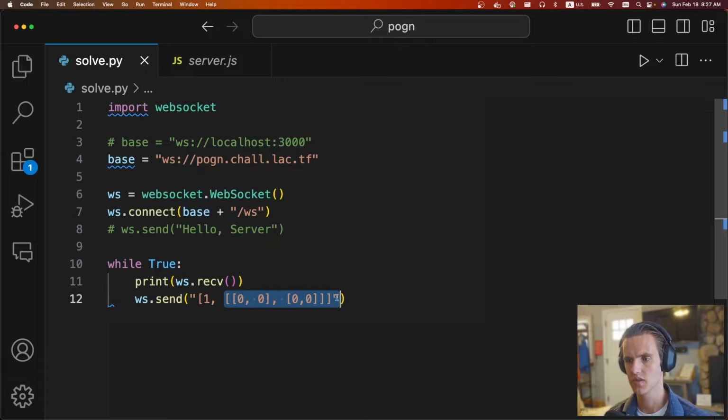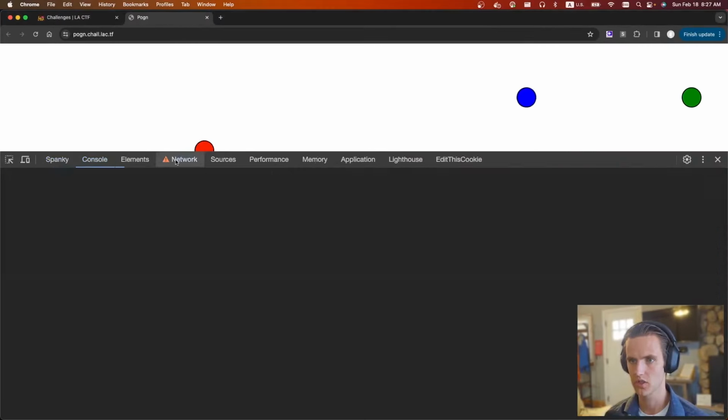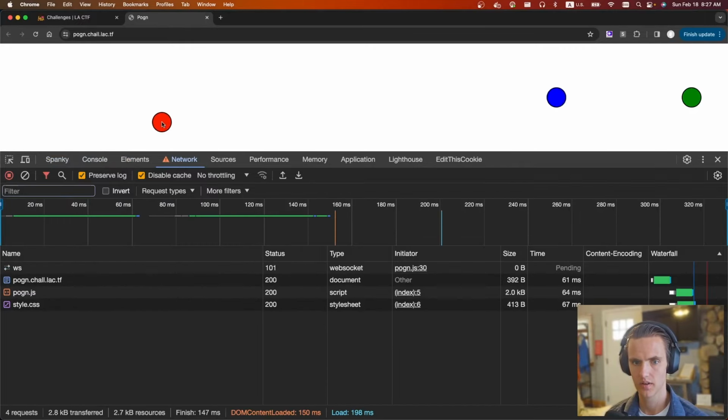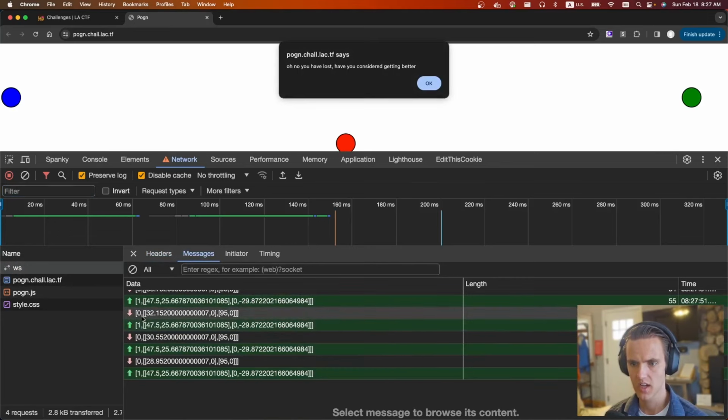So it turns out if you supply it, this is what the WebSocket communication looks like. We can actually just open it up. You can go to network and reload. So the WebSocket is running. You can go to messages and you can see all the communication. I think 0 means we're receiving, and I think it's the ball position and the opponent paddle.